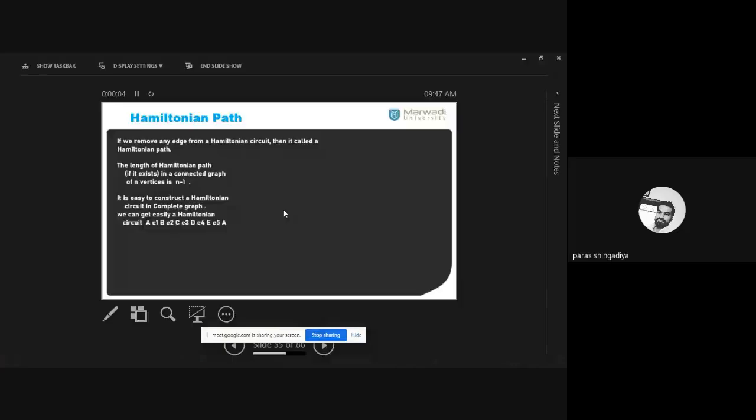Okay, and next is a Hamiltonian path. So what is the meaning of path? Path means we just remove one of the edges in a Hamiltonian circuit.